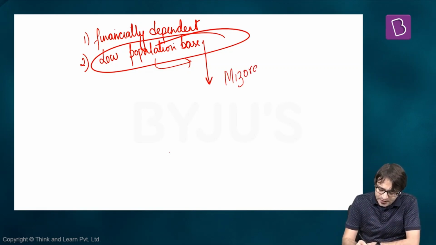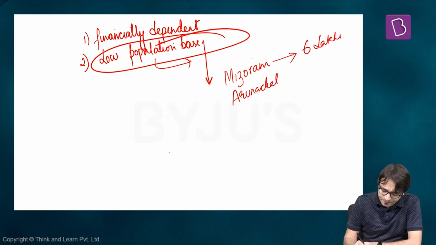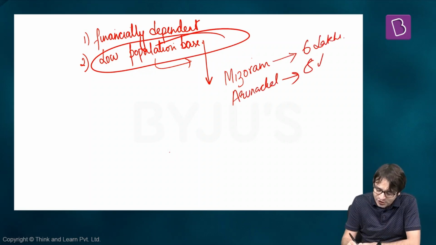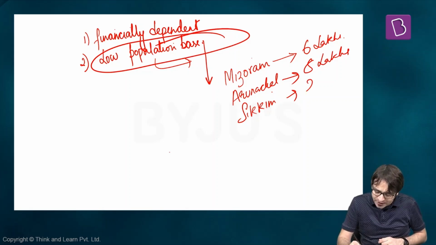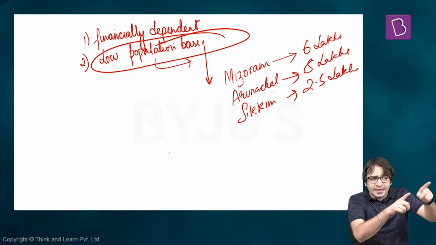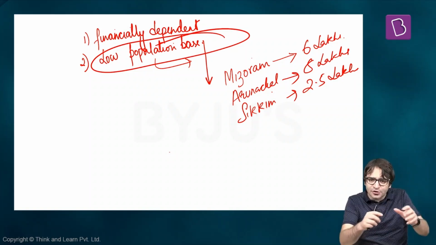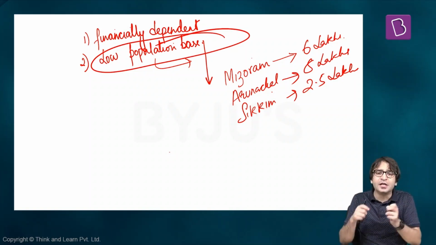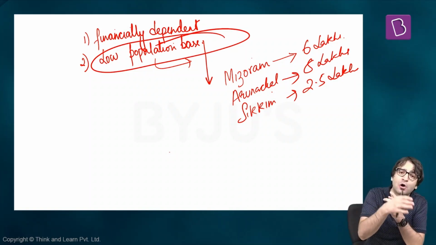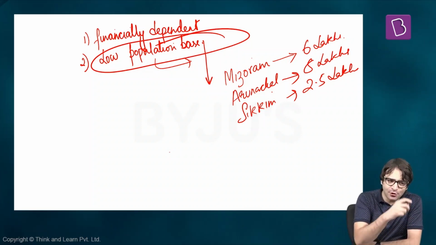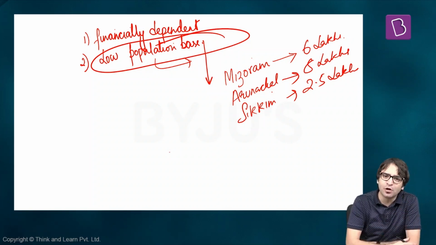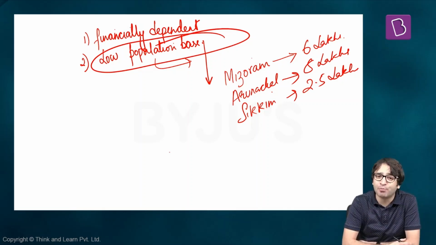When Mizoram was converted from a union territory to a state, its population was 6 lakhs. When Arunachal Pradesh was elevated from a union territory to a state, its population was 8 lakhs. When Sikkim in 1975 was admitted into Union of India as a state, its population was 2.5 lakhs. That means on one hand, in 1950s, you are telling us that because there are territories with very small population, democracy would become costly, that is why let's have these small population territories as union territories. Despite the fact that the population of Mizoram was 6 lakhs and you gave it statehood, Arunachal was 8 lakhs, you gave it statehood, Sikkim was 2.5 lakhs and you admitted Sikkim as a state, then what stops you from giving statehood to Delhi, where the population is more than 140 countries of the world?